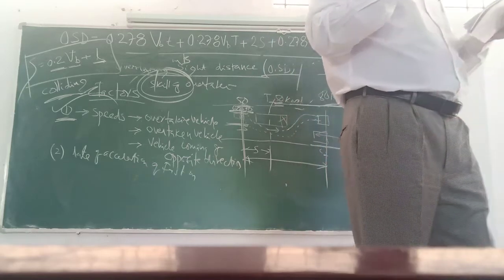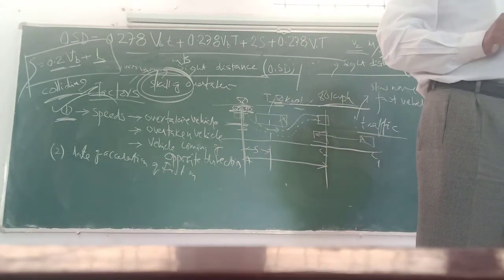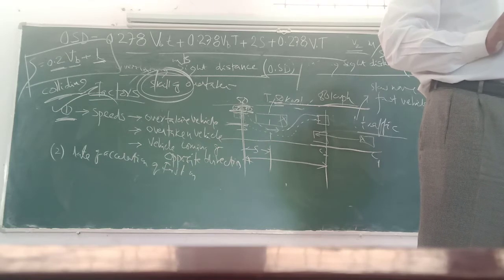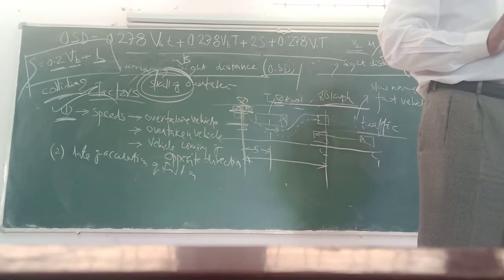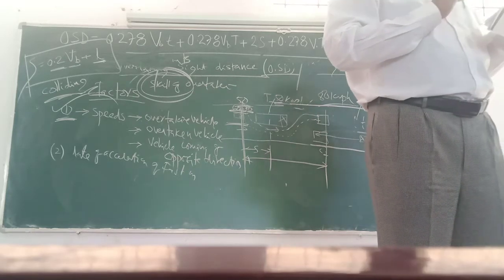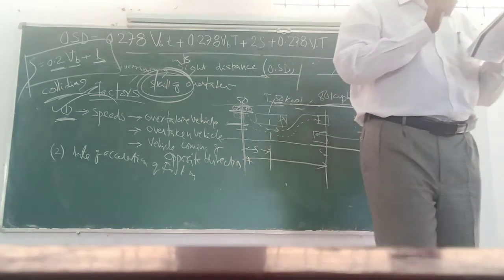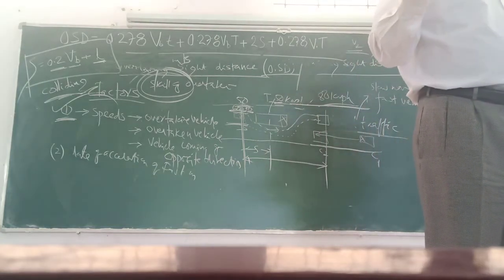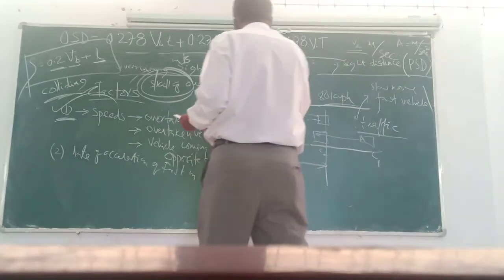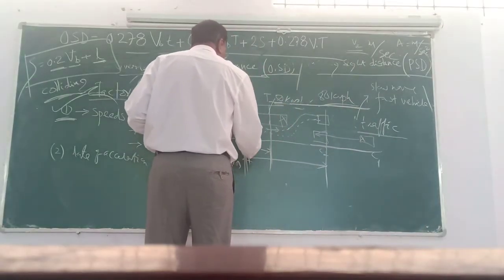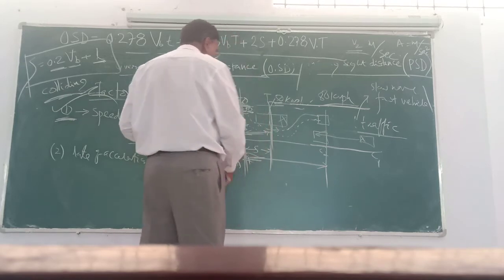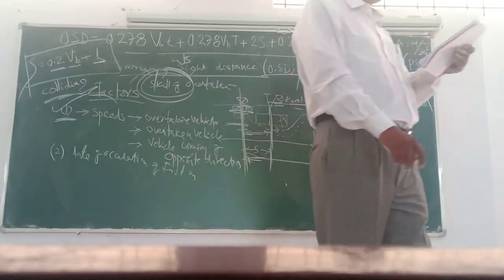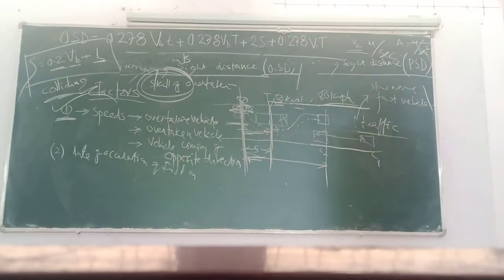Next, second factor: distance between the overtaking and overtaken vehicles. That is, from the center of the fast moving vehicle to the center of the slow moving vehicle.